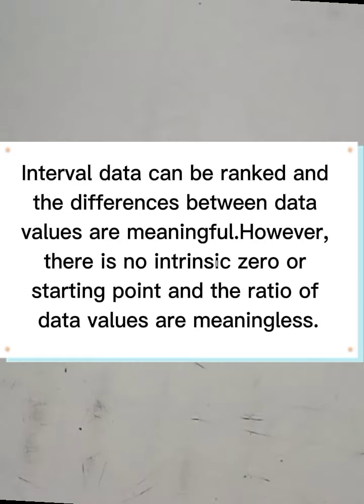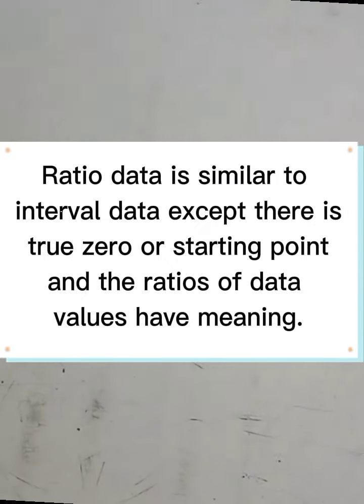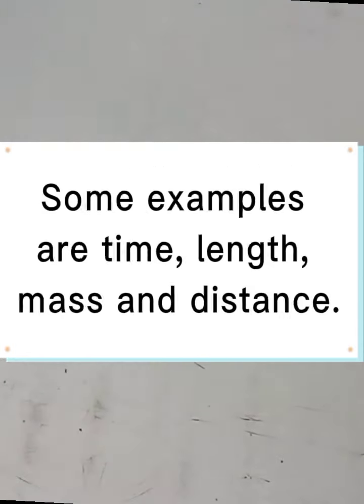Then the third one is interval data. The data values can be ranked and the differences between data values are meaningful. However, there is no intrinsic zero or starting point, and ratios of data values are meaningless. For example, Celsius and Fahrenheit temperature readings. We cannot say a student with no weight, a student with no height, or a day with no temperature. That is interval data. And then ratio data is the fourth one, which is similar to interval data, except there is a true zero or starting point, and the ratios of data values have meaning. Some examples are time, length, mass, and distance.